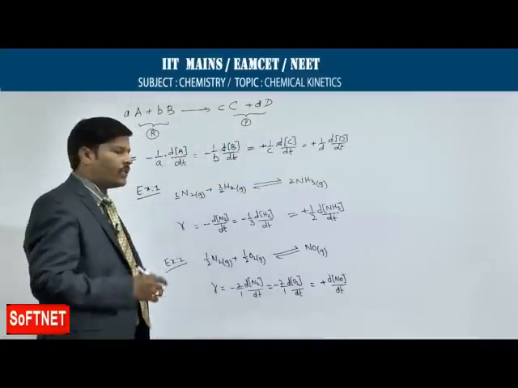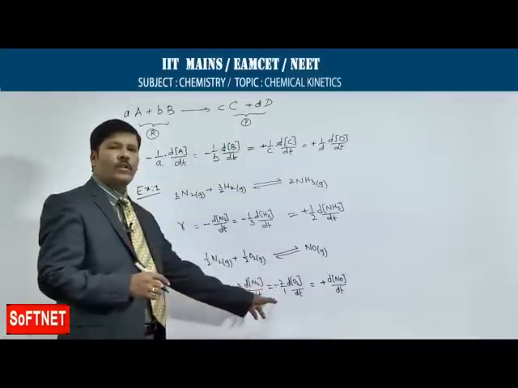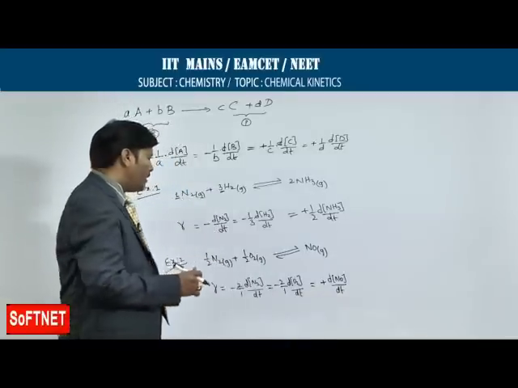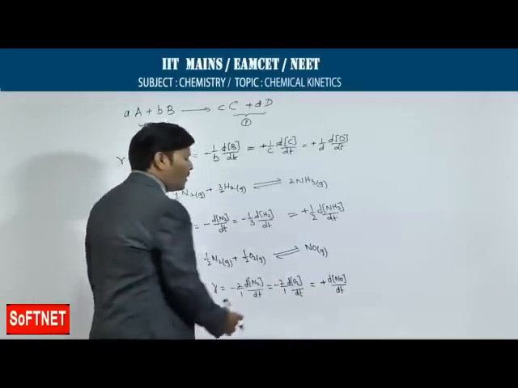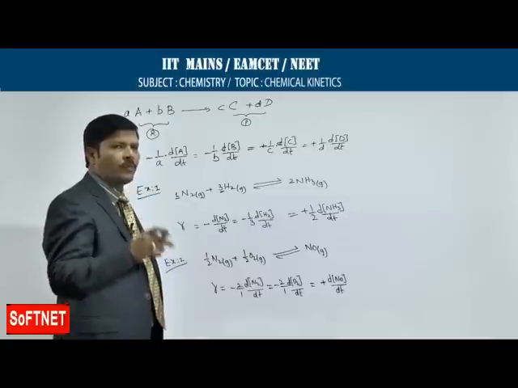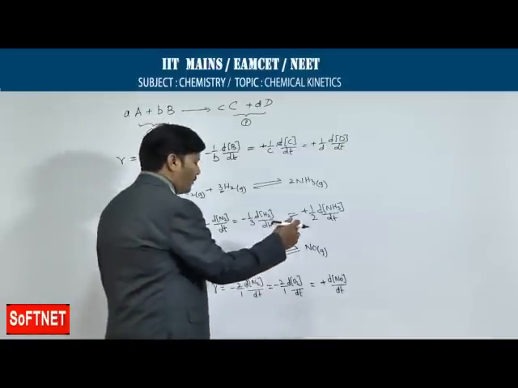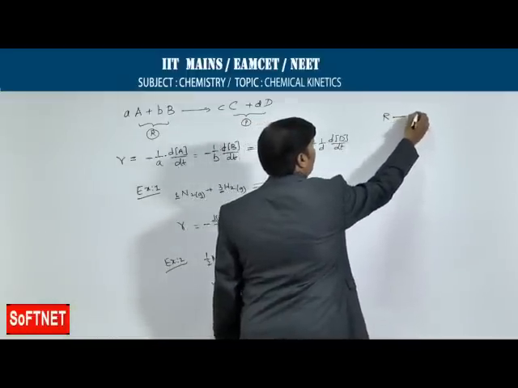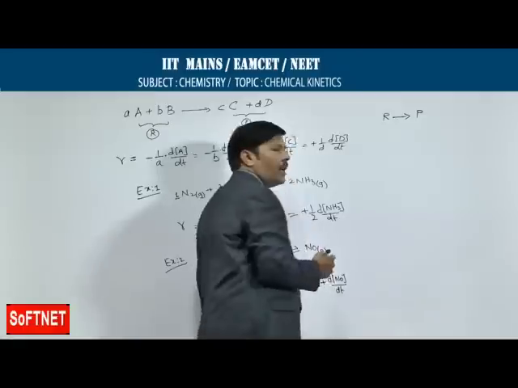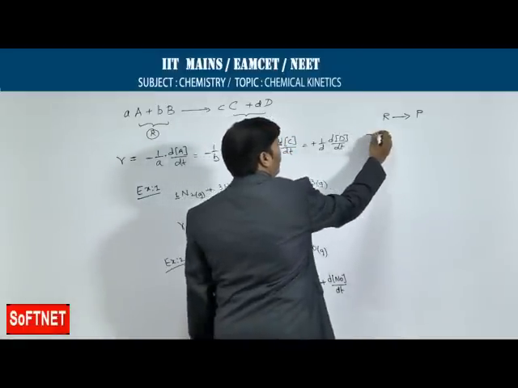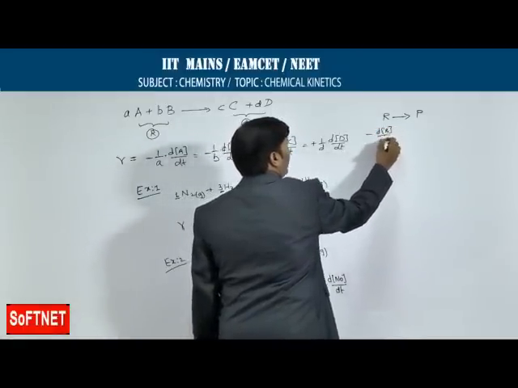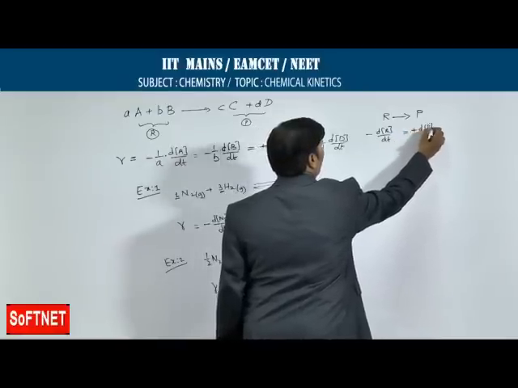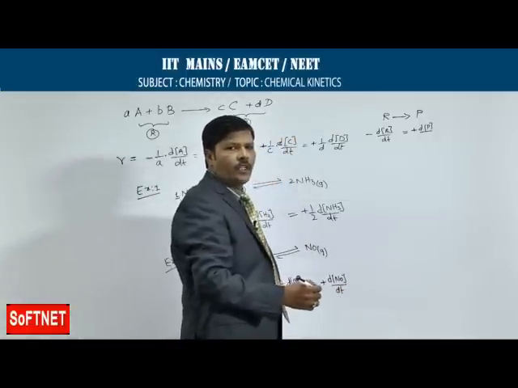So, what you need to understand here is, when there is a decrease in the concentration of reactants, there is also increase in the concentration of products. Whenever there is a decrease in the concentration of reactants, that is called rate of disappearance. Suppose for example, if I am writing an equation, if this is reactant and this is product separated by an arrow, minus of change in concentration of reactants divided by change in time is equal to plus of change in concentration of products divided by change in time.